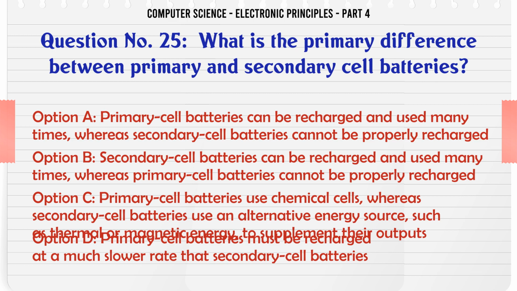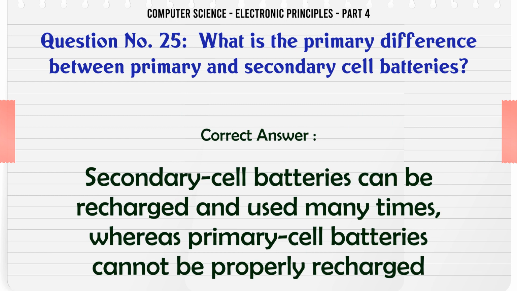C. Primary cell batteries use chemical cells, whereas secondary cell batteries use an alternative energy source such as thermal or magnetic energy to supplement their outputs. D. Primary cell batteries must be recharged at a much slower rate than secondary cell batteries. The correct answer is secondary cell batteries can be recharged and used many times, whereas primary cell batteries cannot be